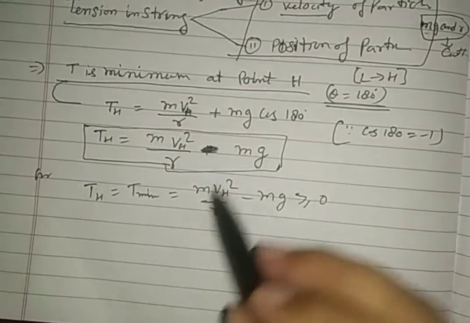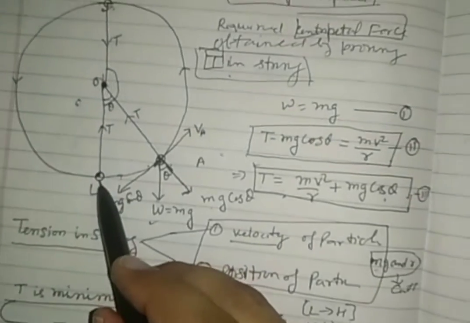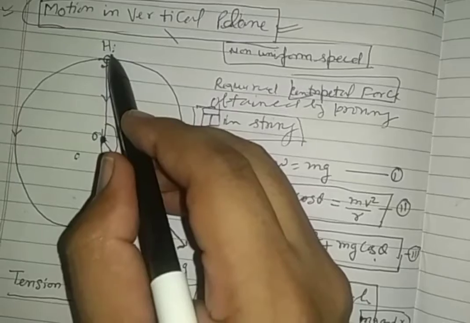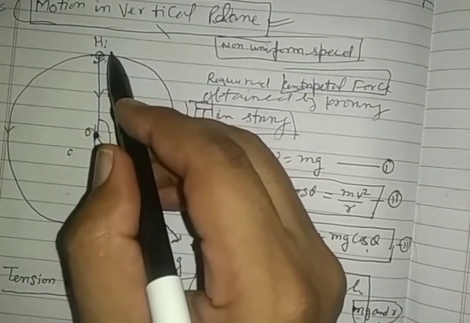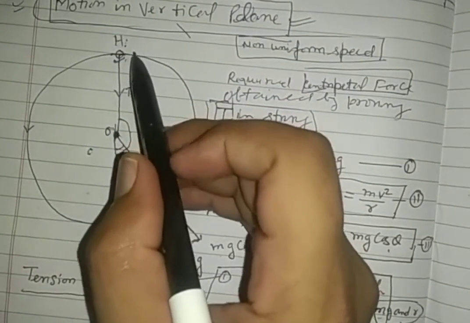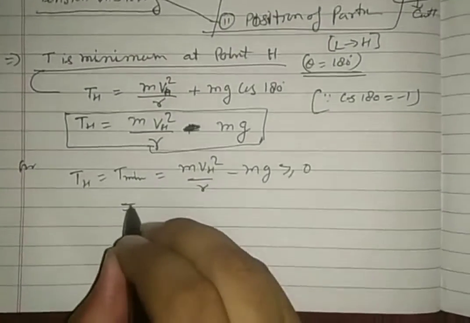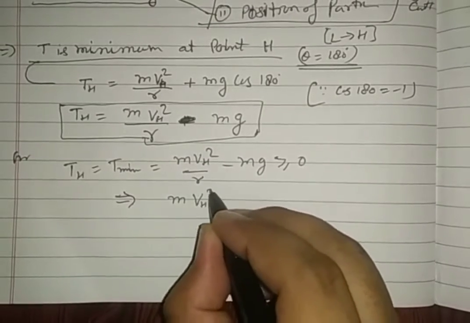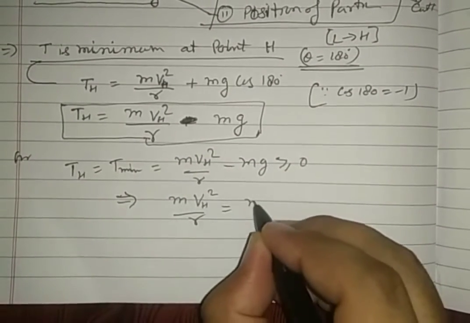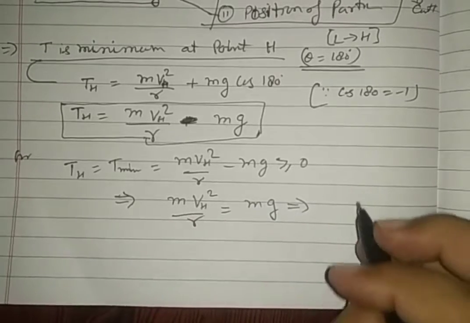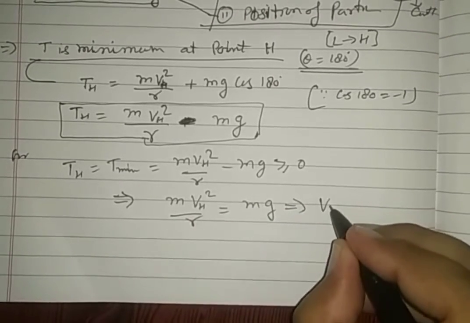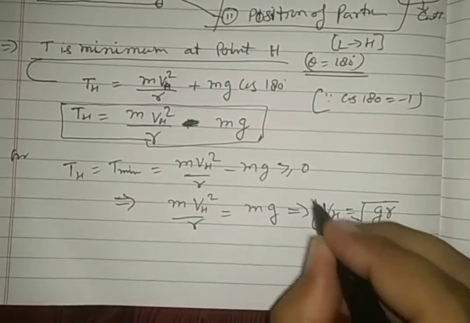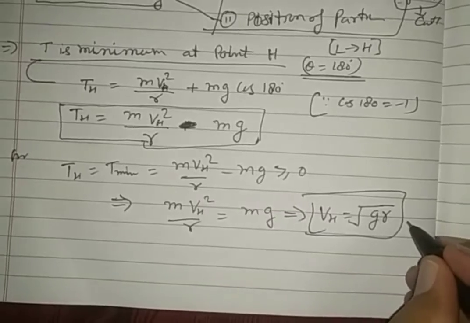If you provide the tension at the lowest point in such a way that when it reaches point H, it should have 0 tension or minimum tension. In that condition, m VH square by r is equal to mg. This implies that VH is equal to under root gr. See this important relation, number 4.